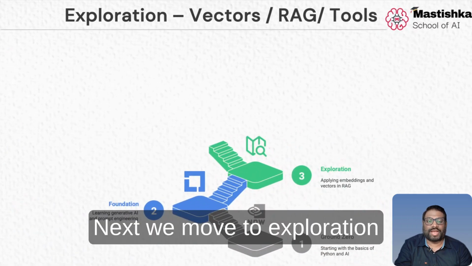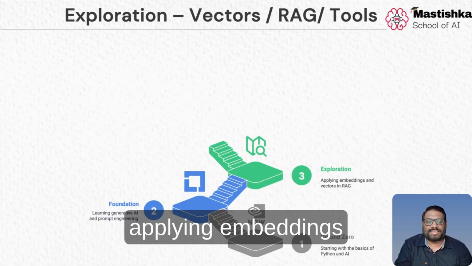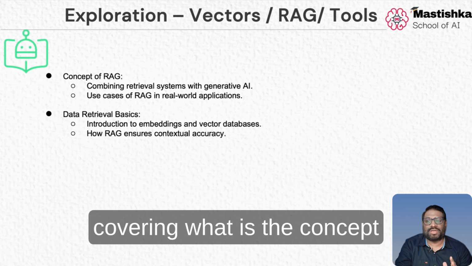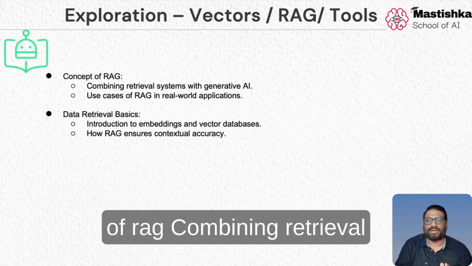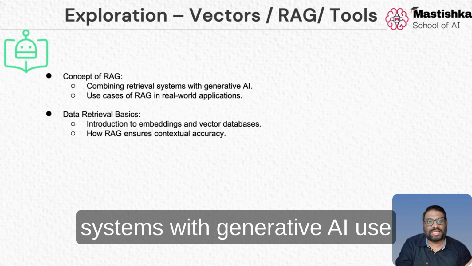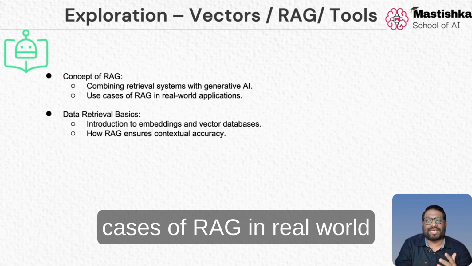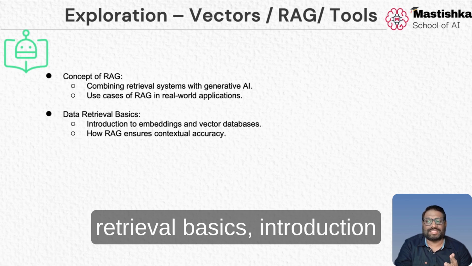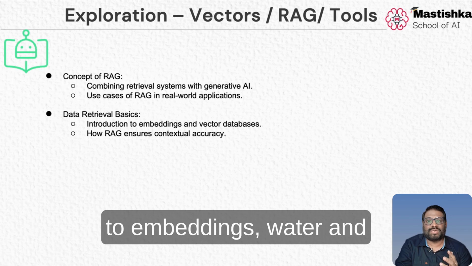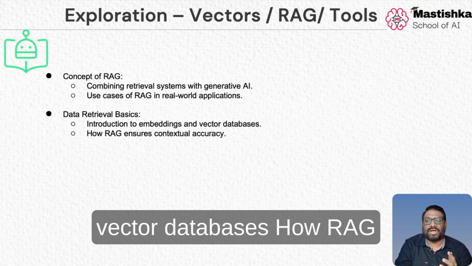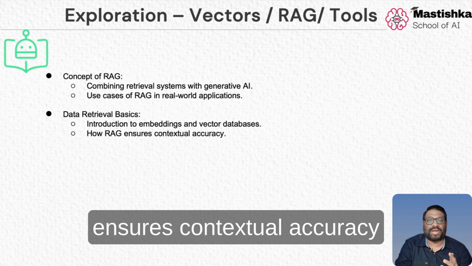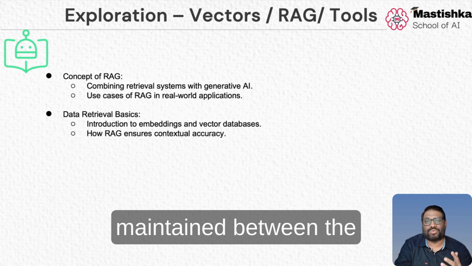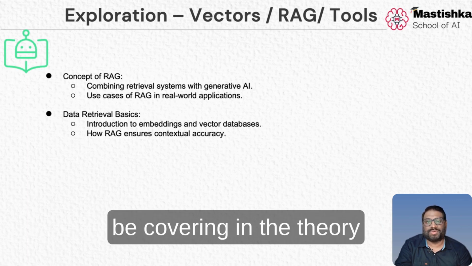Next, we move to exploration, applying embeddings and vectors in RAG. In this theory, we will be covering the concept of RAG, combining retrieval systems with generative AI, use cases of RAG in real-world applications, and also data retrieval basics, introduction to embeddings and vector databases, how RAG ensures contextual accuracy, and how similarity is maintained between the vectors. All those things will be covered in the theory.